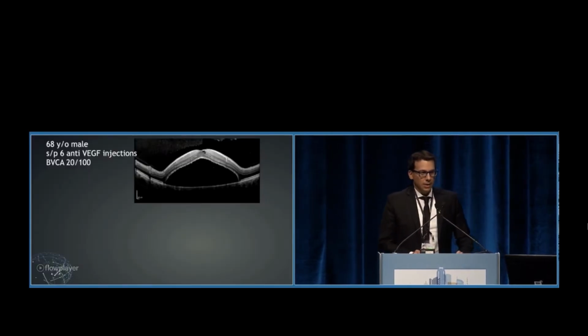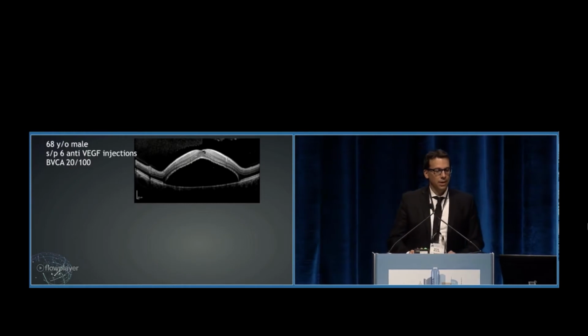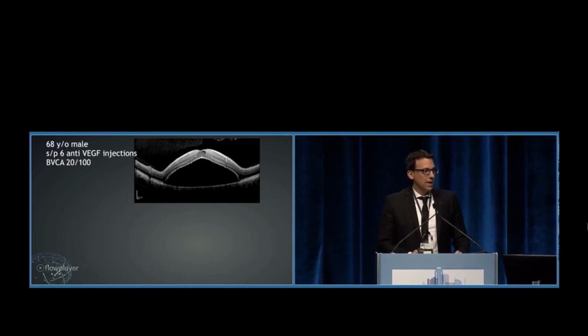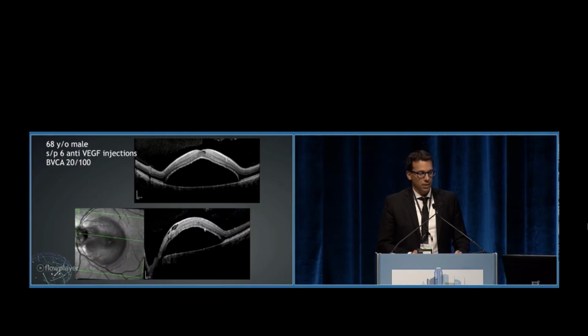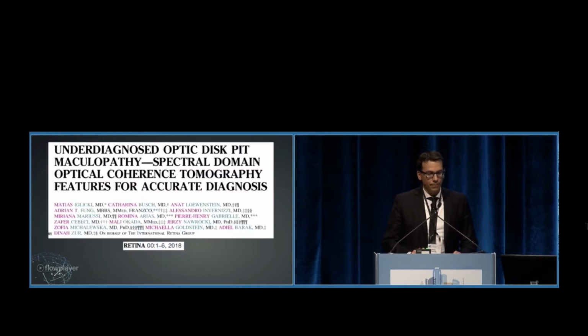Let me start with this example. This patient had been injected 6 times because they thought they had CNV. But if you get a long scan after referral, this was treated by a general ophthalmologist, you can see very clearly that this patient had an optic disc pit. And we lost, in this case, more than 6 months for a proper treatment, which is surgery.